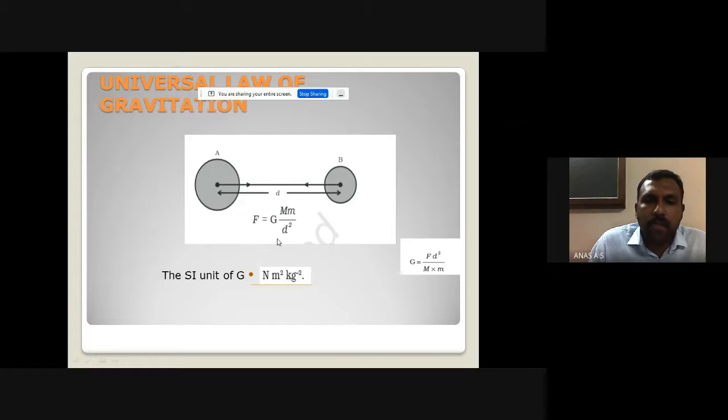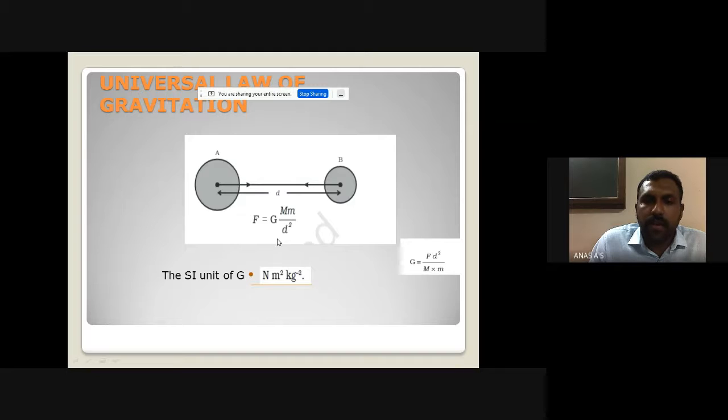When the mass of the body increases, the gravitational force increases, that is, the mass of the body is directly proportional to the gravitational force. The force between them increases. And the distance between these two bodies is inversely proportional to the gravitational force. That is, when the distance between these two bodies increases, the gravitational force decreases. So gravitational force is a force acting between these two bodies.